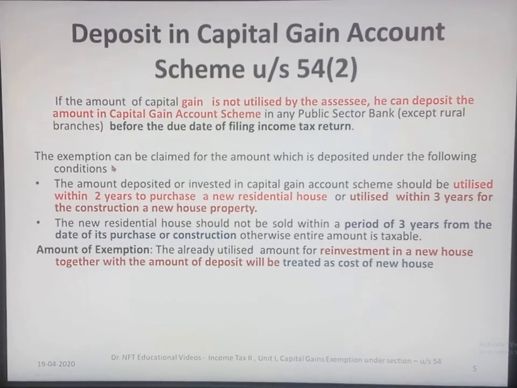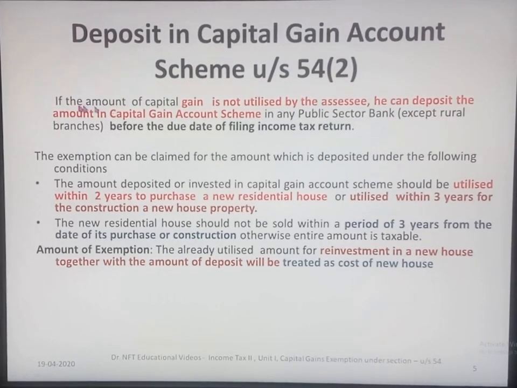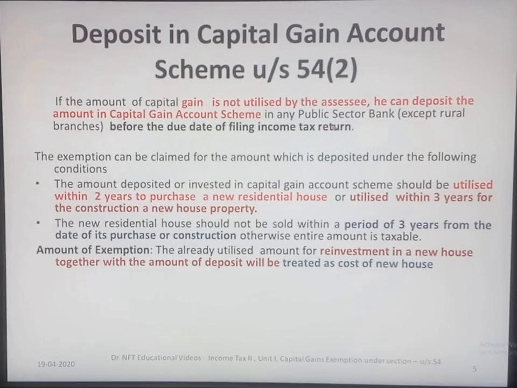And we have the deposit in the capital gain account scheme under section 54 subsection 2. If the amount of capital gain is not utilized by the assessee, he can deposit the amount in the capital gain account scheme in any public sector bank except rural branches before the due date of filing the income tax return. In this case also he can claim an exemption under certain conditions.